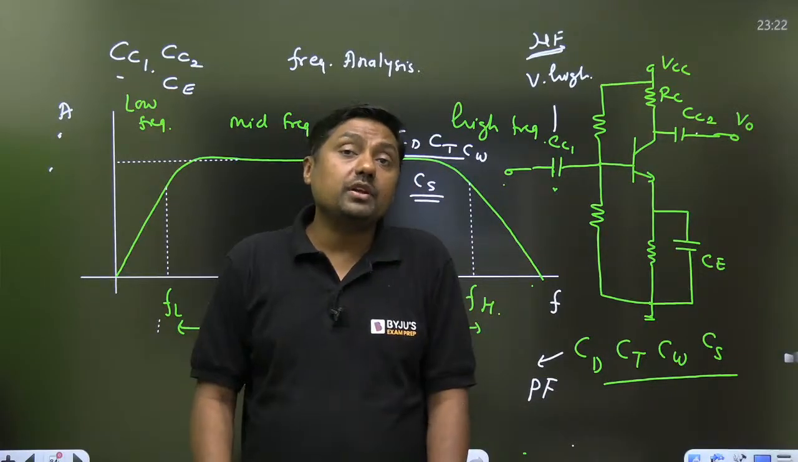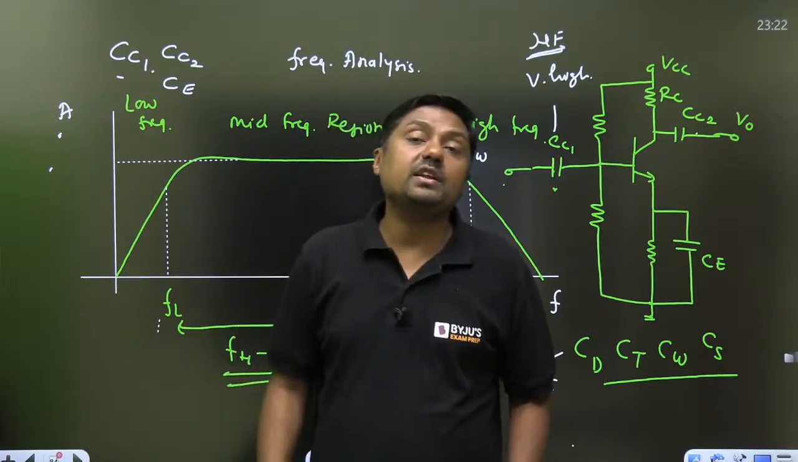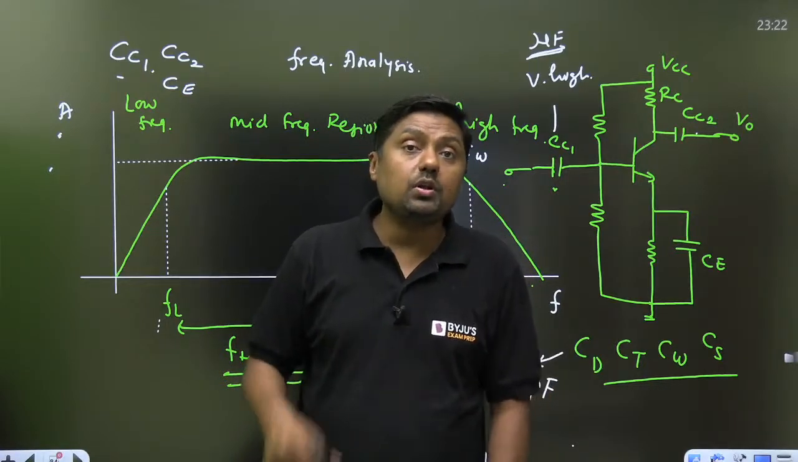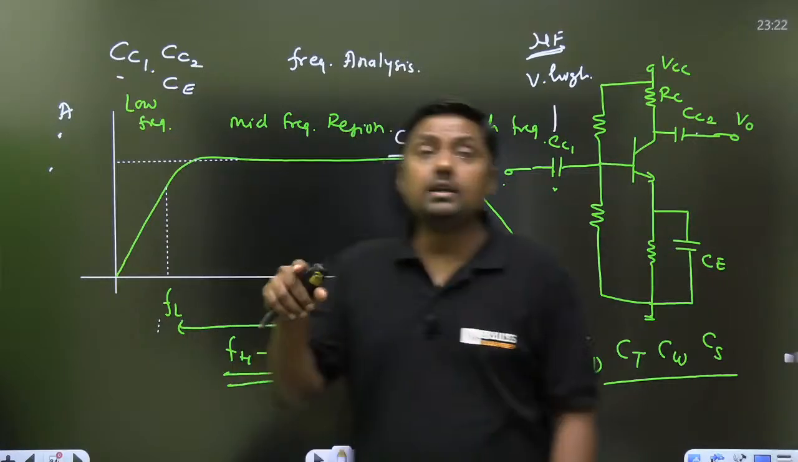So when we are solving the numerical, when we are finding the gain or input resistance or output resistance, normally we are finding all this at which point?